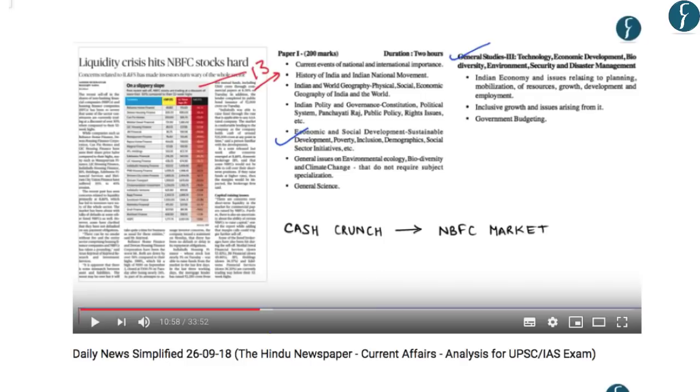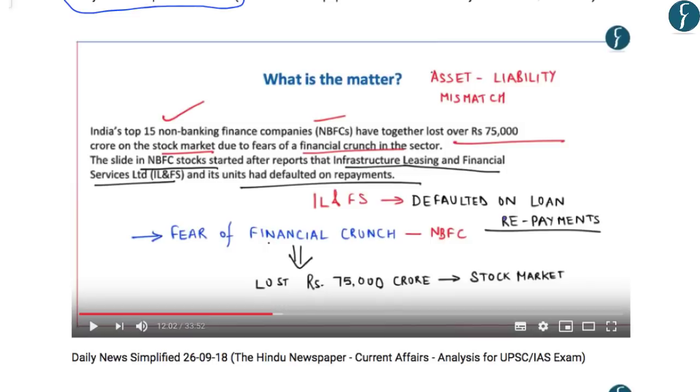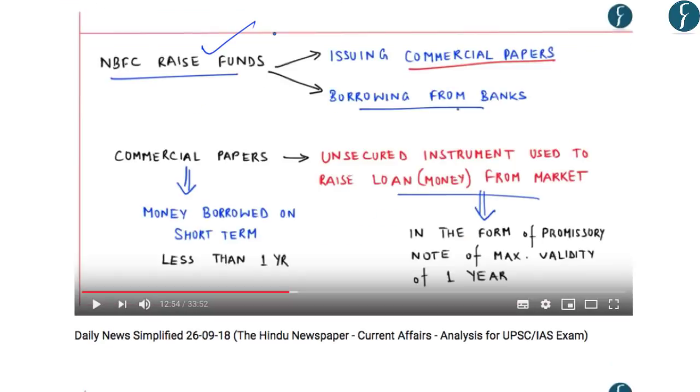Now the details of the NBFC crisis and why it started in the first place has been discussed in the Daily News Simplified of 26 September 2018 by Naveed sir. And in this he has highlighted the various issues that the NBFC market is facing. For example, one of the issues is related to the crisis or lack of liquidity. It further talks about the crisis of IL and FS, which started because of the lack of liquidity, and due to that lack of liquidity, the IL and FS defaulted on its loan repayments. Further, this DNS explains the way in which the NBFCs or non-banking finance companies raise their funds.